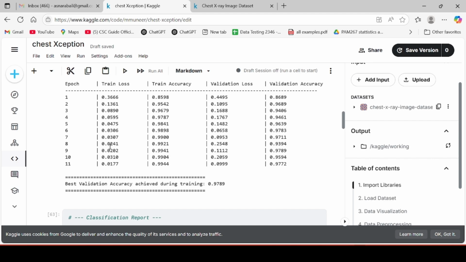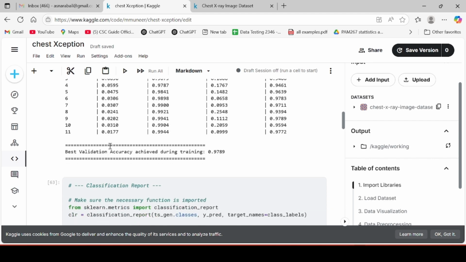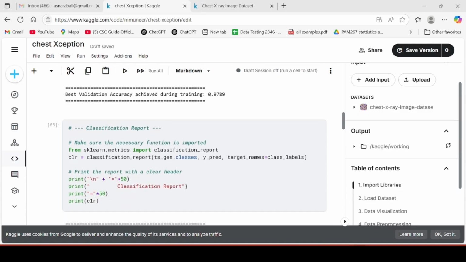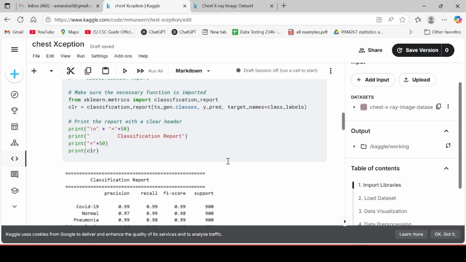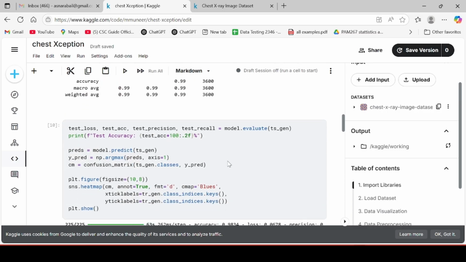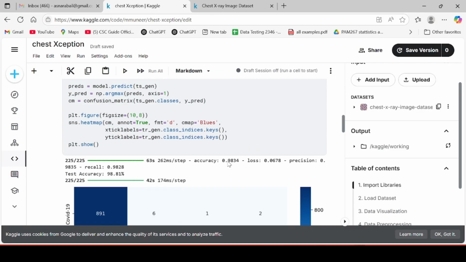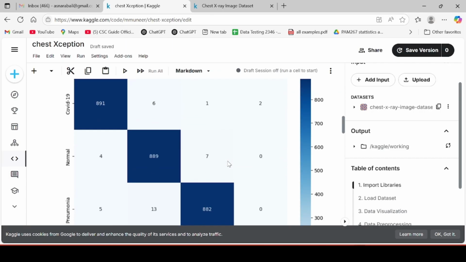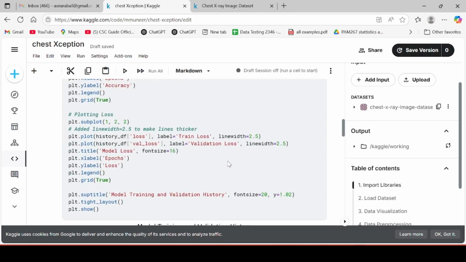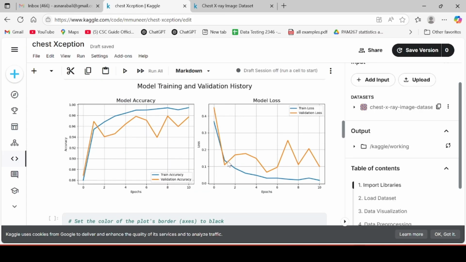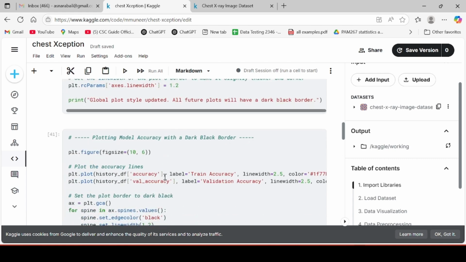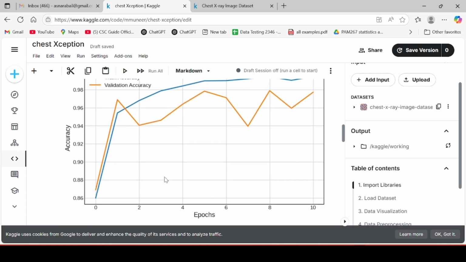Basically we achieve the best validation accuracy of 97%, which is highly accurate. And now the classification report, in which 99% precision is achieved. After that, this is the confusion matrix, and this is the model training and validation. The orange line shows the validation accuracy, and the blue line shows the training accuracy of the model. So this is the model accuracy.